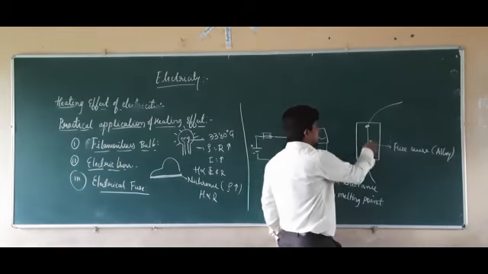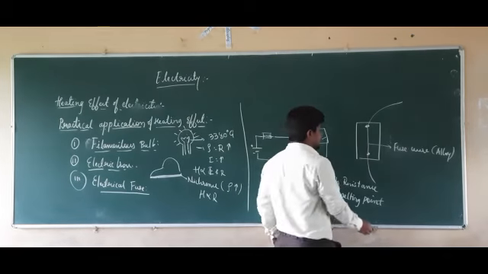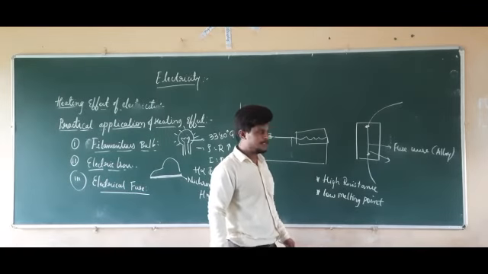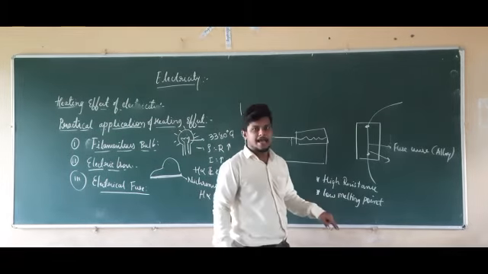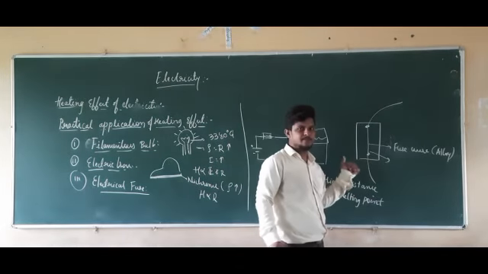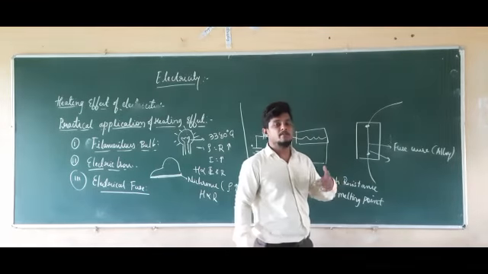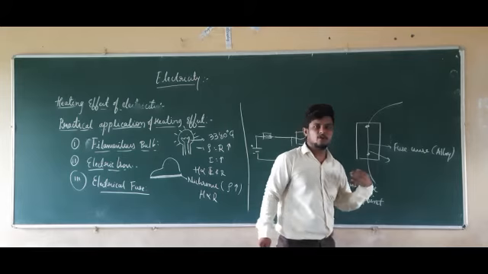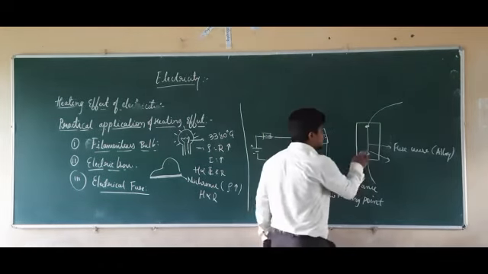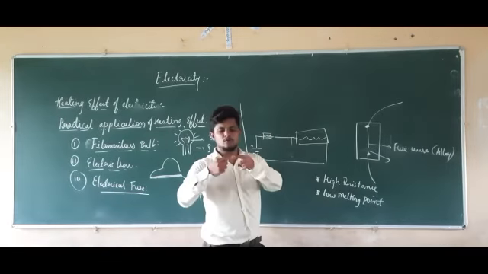So what happens when the high amount of current passes through this fuse wire? A high amount of heat energy is going to be produced due to the heating effect of electric current, and it has a high resistance. Because of that, it is going to produce a high amount of heat. When it produces a high amount of heat, since it has a low melting point, this wire is going to melt out and break down.